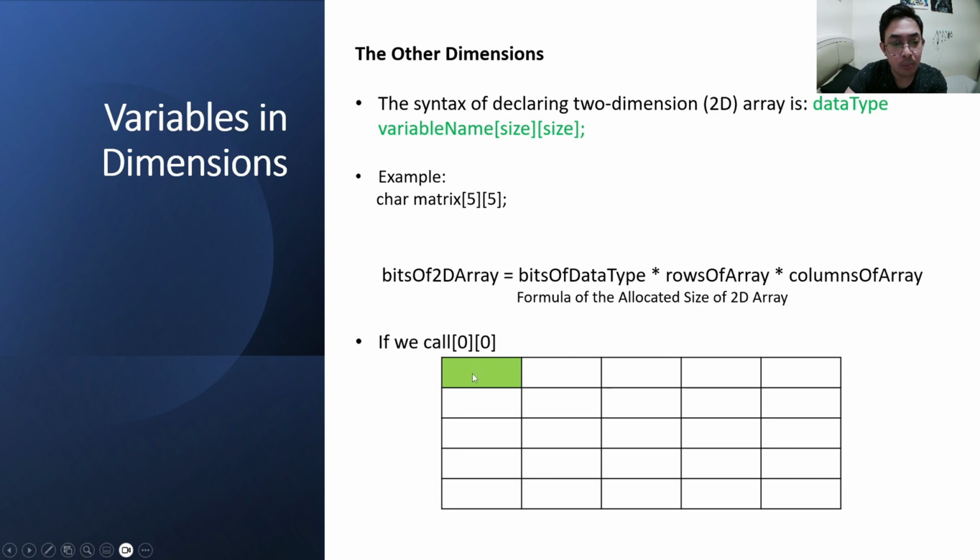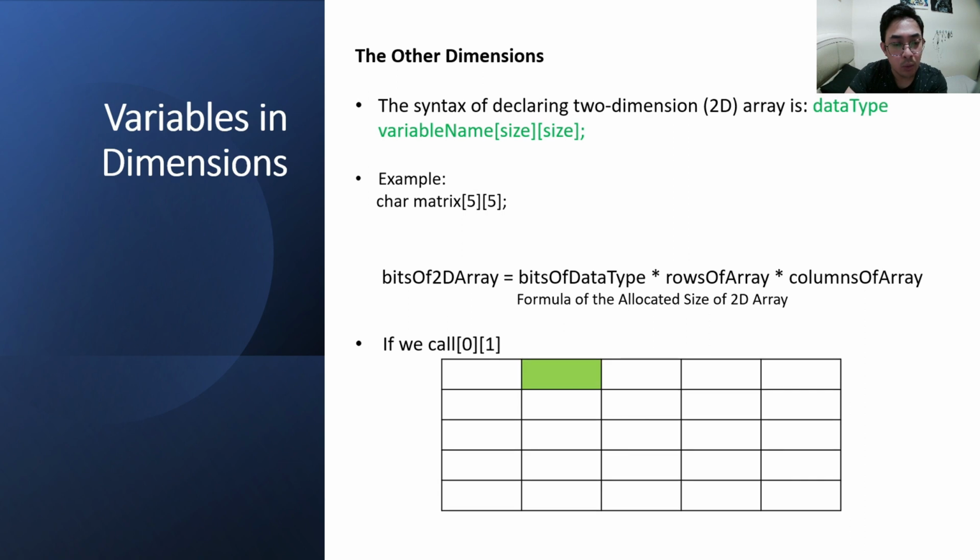If we call matrix[0][0], we are calling the first column of the first row. If we call matrix[0][1], we are calling the second column of the first row. If we call matrix[1][0], we are calling the first column of the second row.